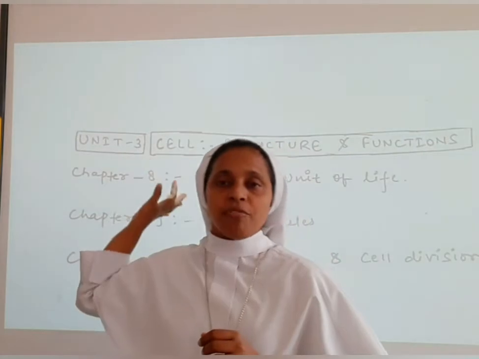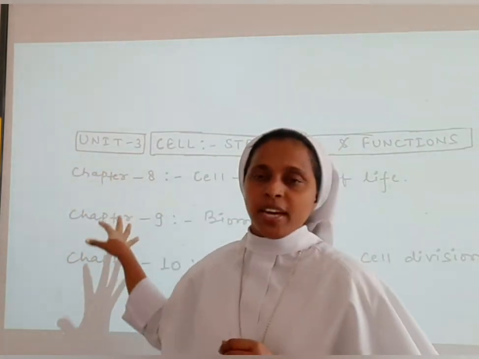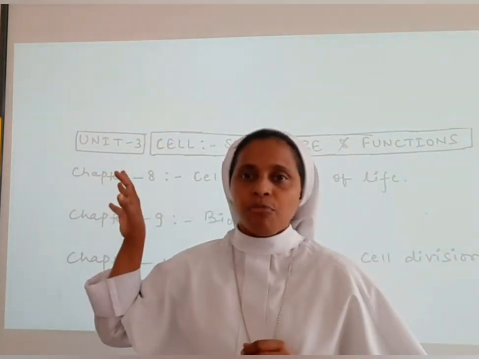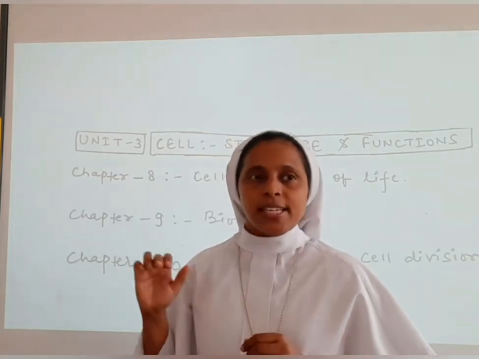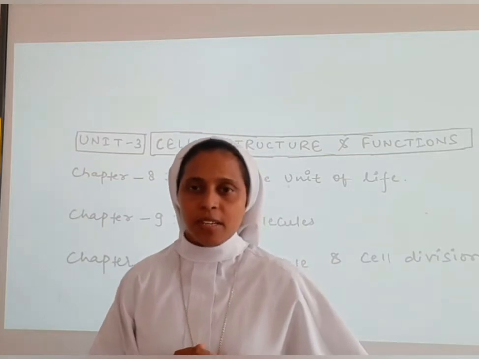In Unit 3, we have 3 chapters, Chapter 8, Chapter 9 and Chapter 10. In Chapter 8, we will discuss the cell, the unit of life. In Chapter 9, we will be discussing the biomolecules. And in Chapter 10, we will be discussing cell cycle and cell division.